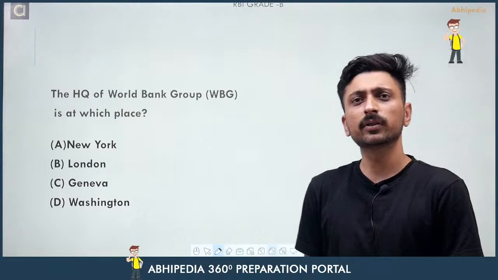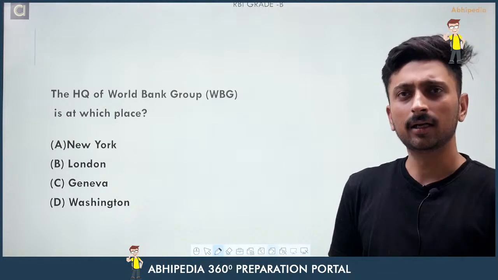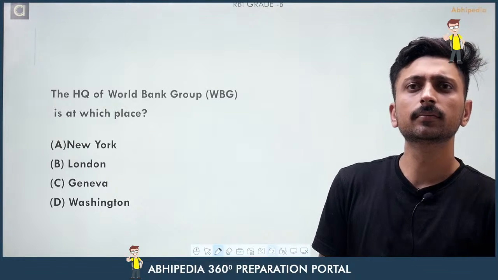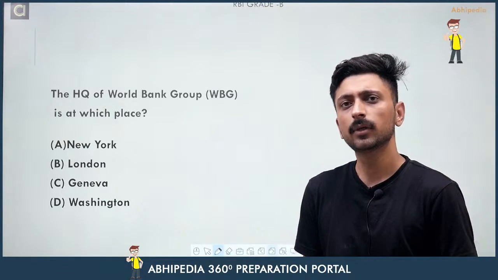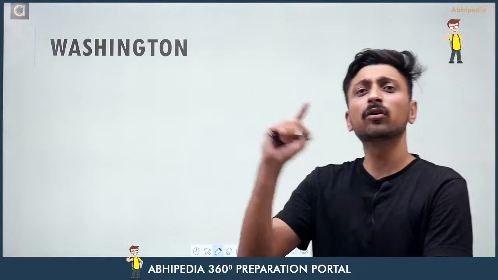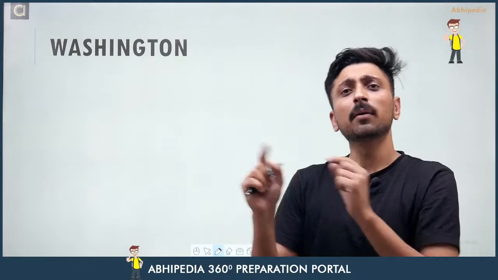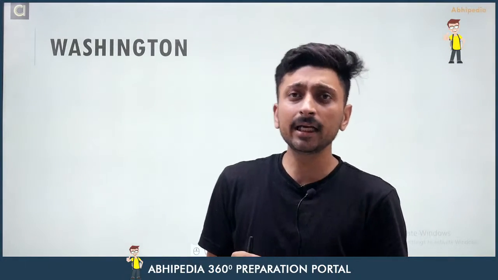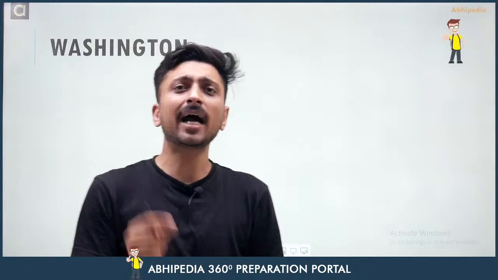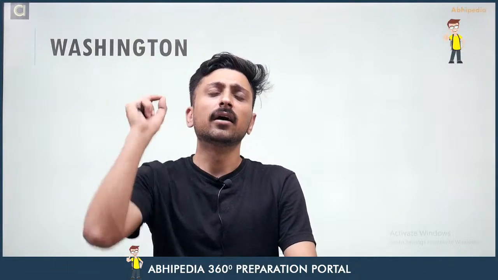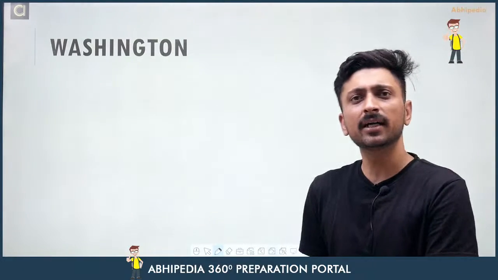Just mention your response in the comment section so that I can let you know whether your response is legitimate or not. So the right answer here is again Washington, World Bank Group. Again, this is related to what? Money. And as per trick number 3 that I have given you, any international organization that is related to money will definitely have its headquarters at Washington DC. Okay.